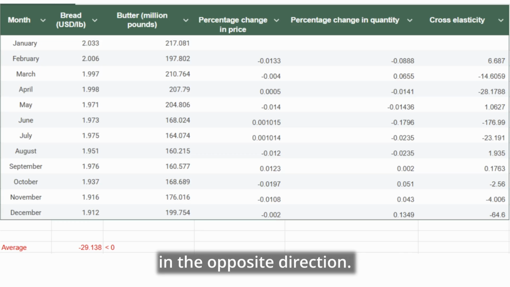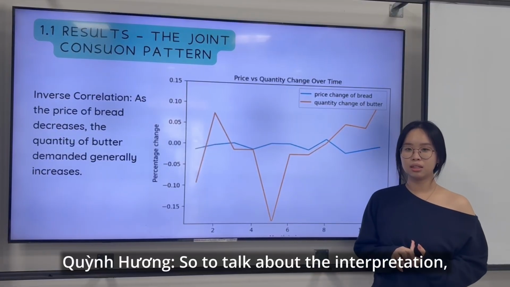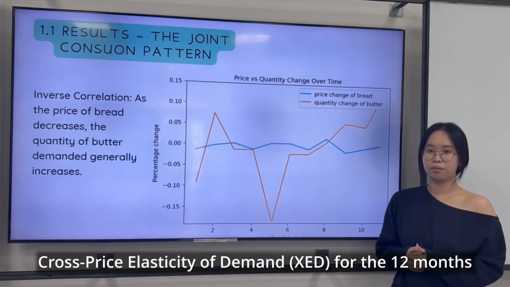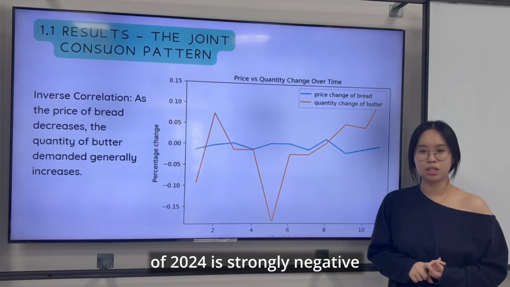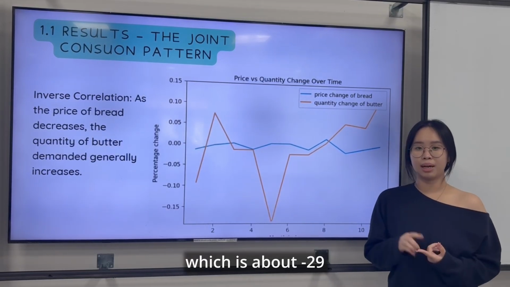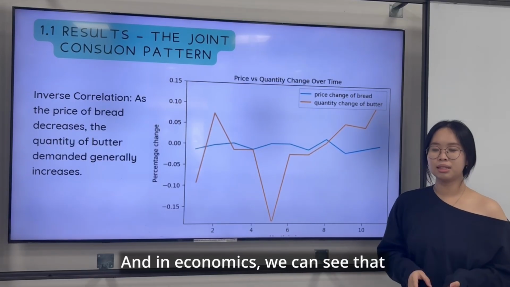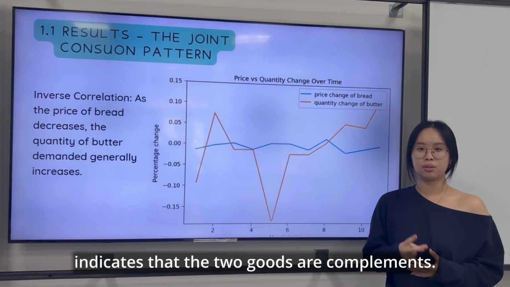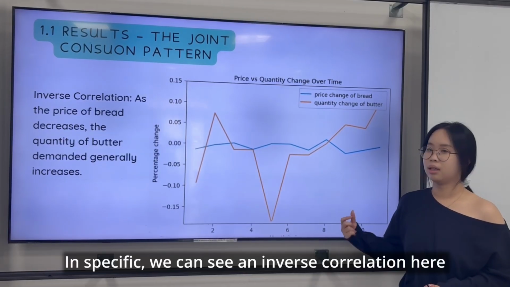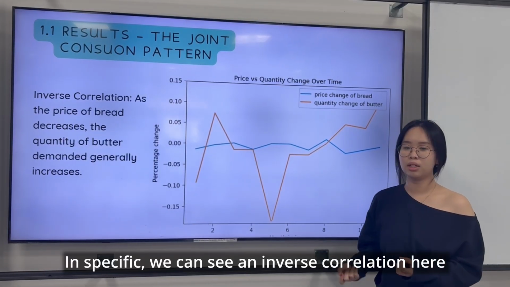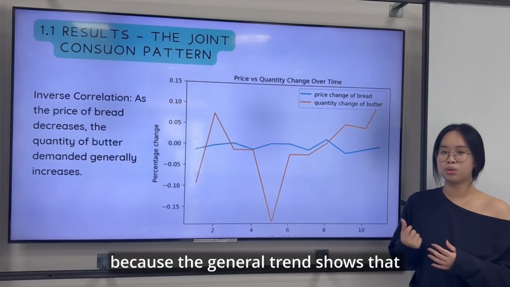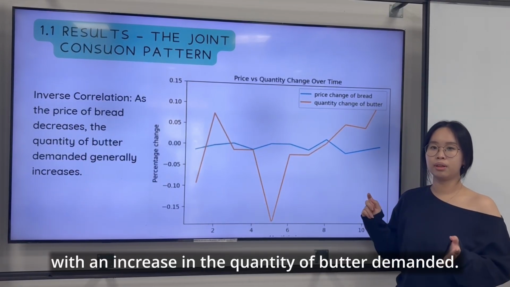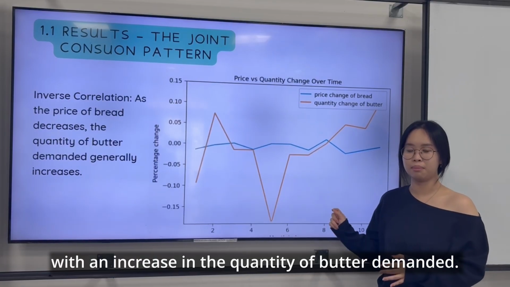So to talk about the interpretation, you can see that the calculated average cost price elasticity of demand for the 12 months in 2024 is strongly negative, which is about minus 29. And in economics, an overall negative cost price elasticity indicates that the two goods are complements. Specifically, you can see the inverse correlation here, because the general trend shows that the increase in the price of bread is associated with a decrease in the quantity of butter demanded.